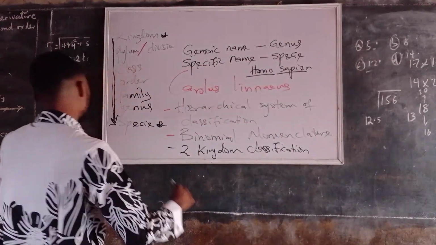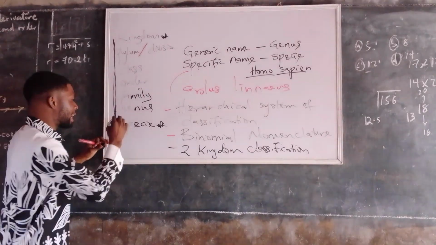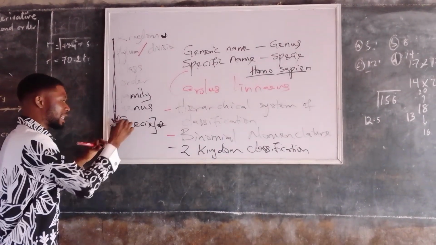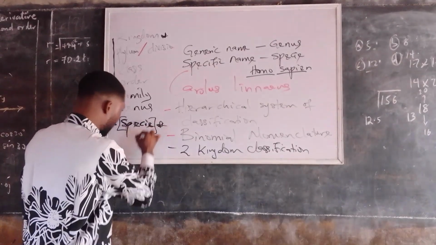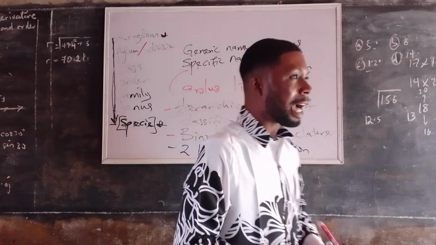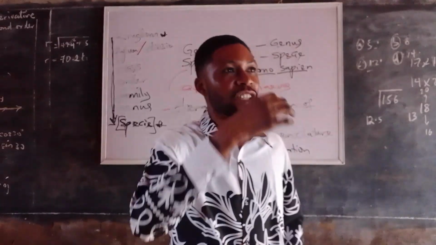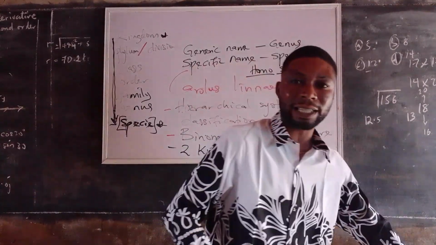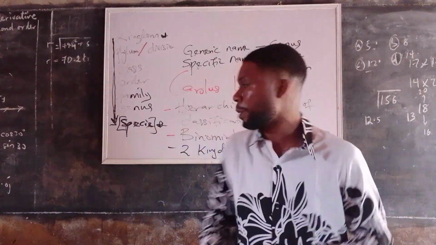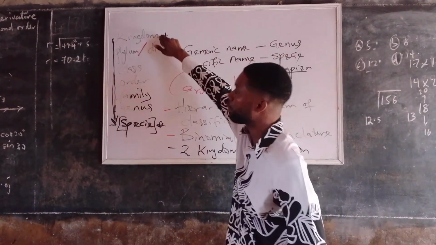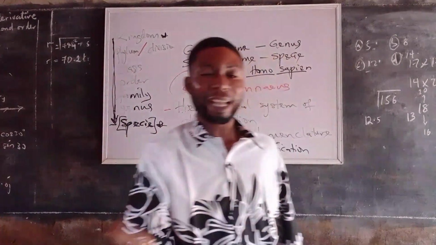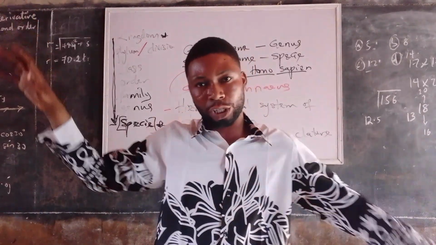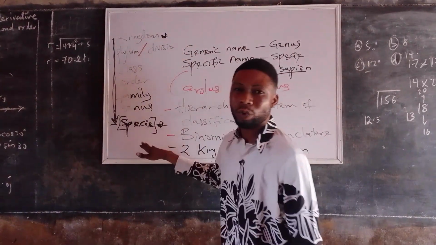I believe you get that. So that means the basic unit of classification is species. This is a JAMB question: the basic unit of classification is called species. You can be asked to arrange in order of increasing number of organisms, meaning from the smallest to the largest, so from species to kingdom. But if they say arrange in order of decreasing number of organisms, that's from the largest to the smallest, and that will be from kingdom to species.